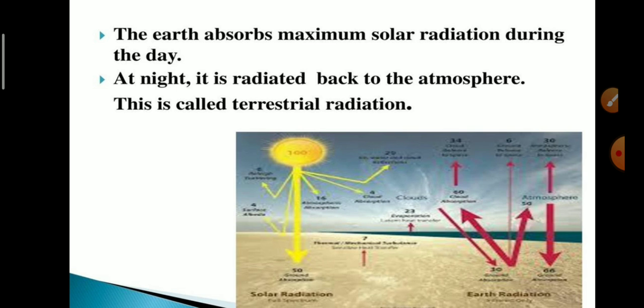Listen to this carefully, students. The radiated heat energy from the sun is known as solar radiation. The amount of solar energy received by the earth is called insolation, and the solar energy radiated back is known as terrestrial radiation.